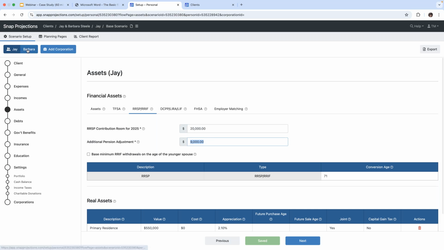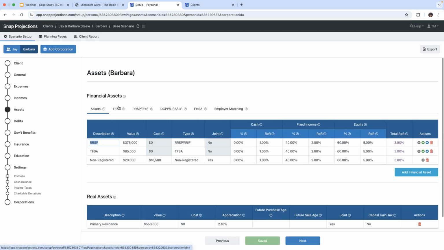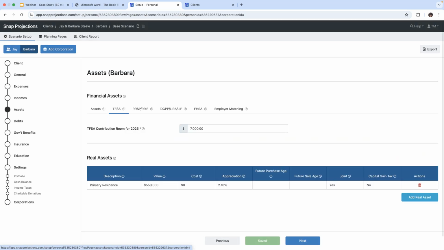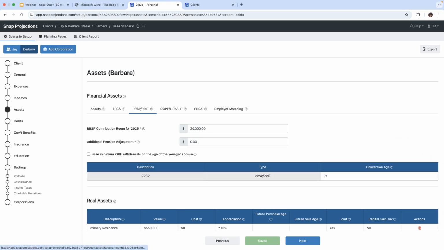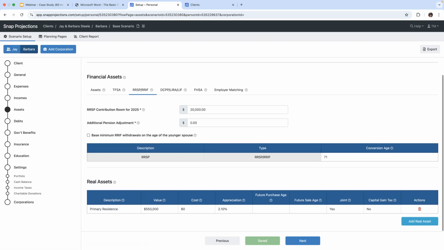Now moving on to Barbara's registered tabs, under TFSA, she also has TFSA contribution room of $7,000, and she has RSP contribution room of $20,000 per her notice of assessment as well. She does not belong to a pension plan, and therefore she does not have a pension adjustment. Okay, so now we're moving on to the real assets.